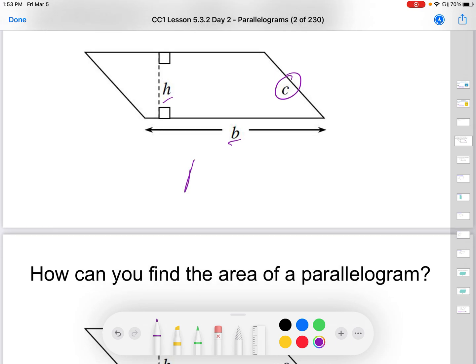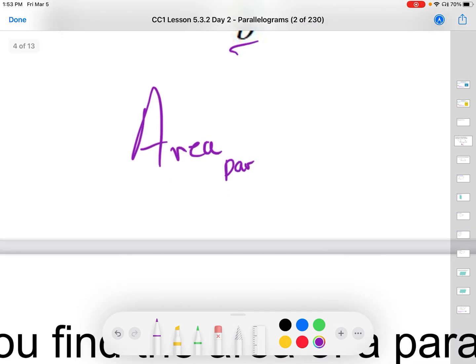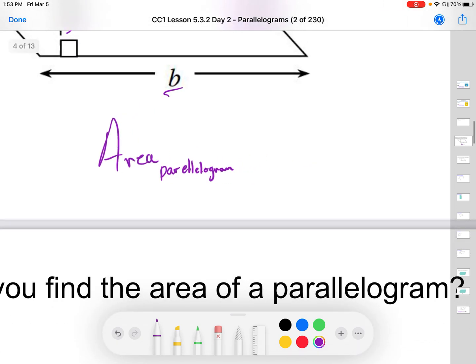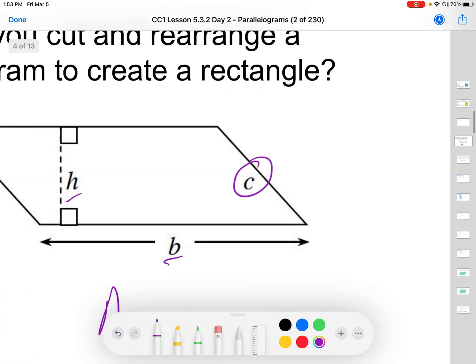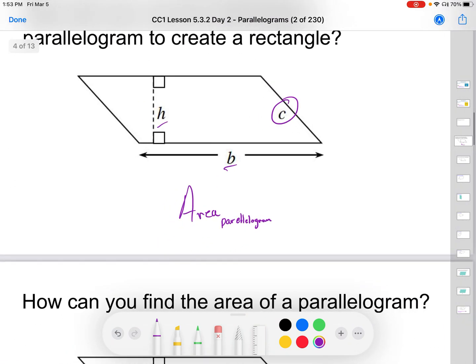So we will say that area of a parallelogram, this is really important, and I feel like should be written down somewhere, area of a, and I'll even write, this is what we call subscript. It's kind of like below. If we were to say H2O, in water, that 2 is what we call a subscript.